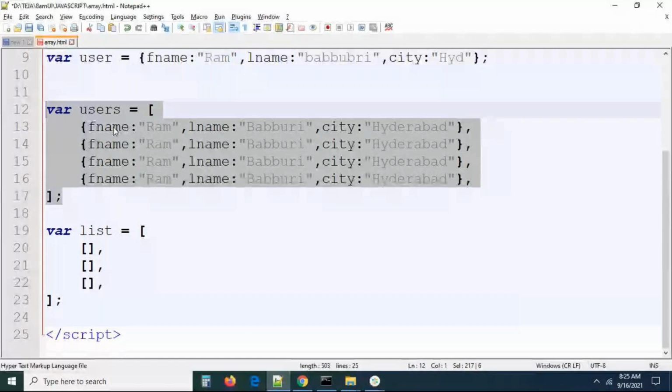Practice all the syntaxes and all the examples we are giving. Try to get in the habit of writing the code. Don't copy paste the code. Try to get in the habit of writing the objects. Prepare your own objects. I took first name, last name, and city only. You can take address, country, state, and pin code also in every object. Like this, you can take objects. It will always be easy for you.